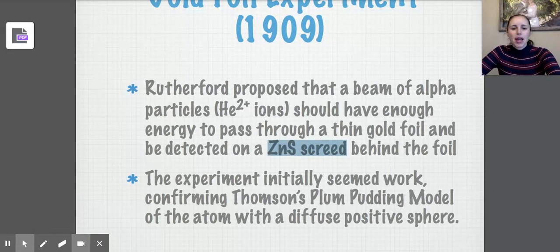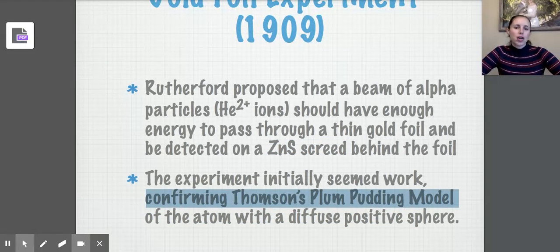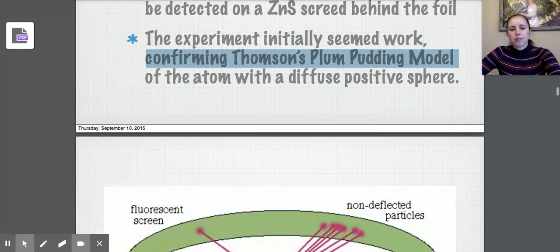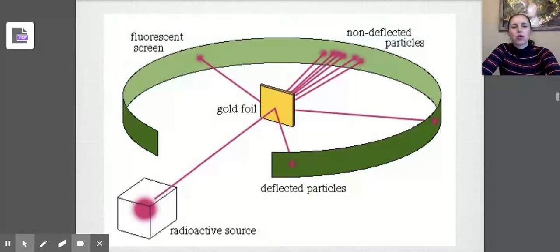It seemed to confirm the plum pudding model, which is what he was trying to do. He was trying to say, is the atom made up of mostly empty space, mostly that positive, loosely packed area with those negatives throughout? It did seem to confirm that the atom was a diffuse, or spread out, positive sphere.